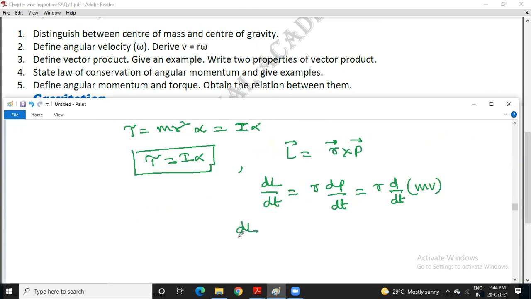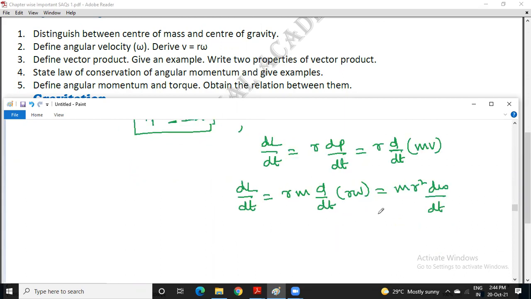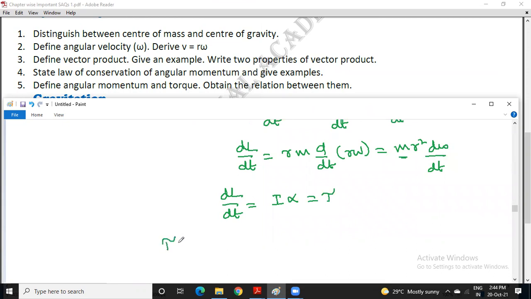So finally you will get dL by dt is equal to R m d by dt of R omega. So you'll finally get m r square d omega by dt. d omega by dt is alpha. So therefore dL by dt is equal to I alpha, where m r square is the moment of inertia. This is also torque. The final answer is that the relation between torque and angular momentum is dL by dt. This is the desired equation.